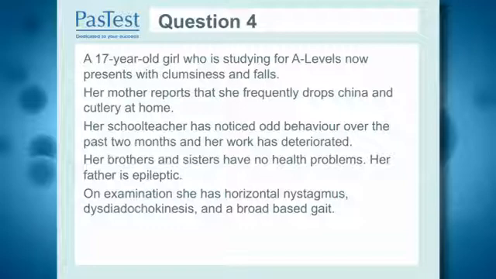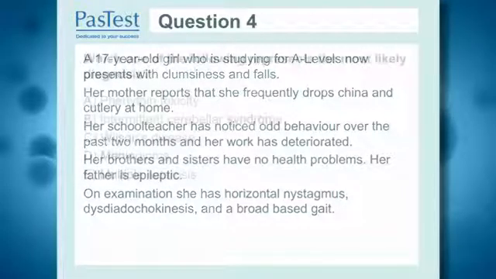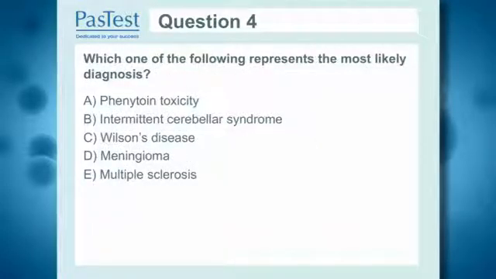Her father is epileptic. On examination, she has horizontal nystagmus, dysdiadochokinesis, and a broad-based gait. Which one of the following represents the most likely diagnosis? Is it phenytoin toxicity, intermittent cerebellar syndrome, Wilson's disease, meningioma, or even multiple sclerosis? Please consider wisely.